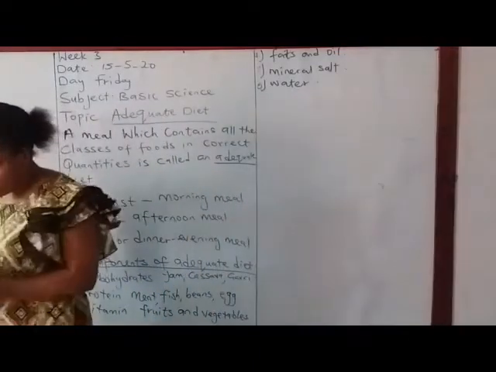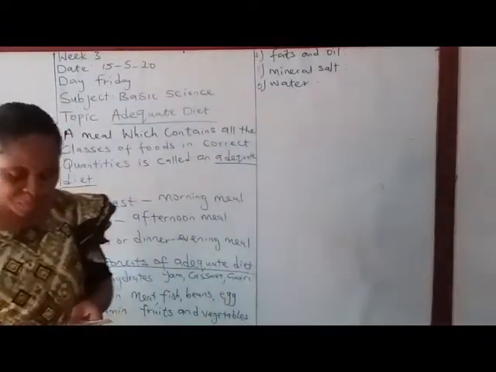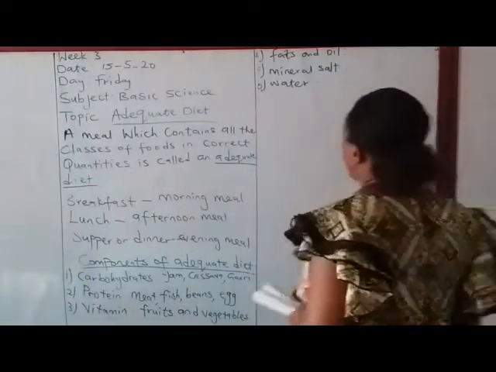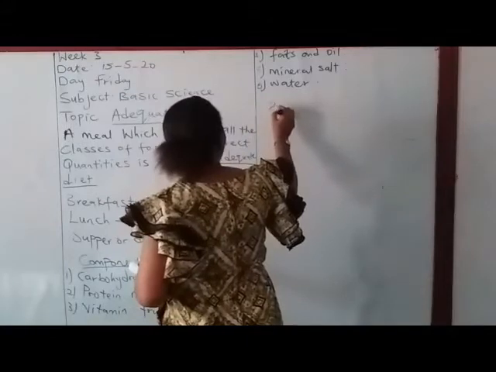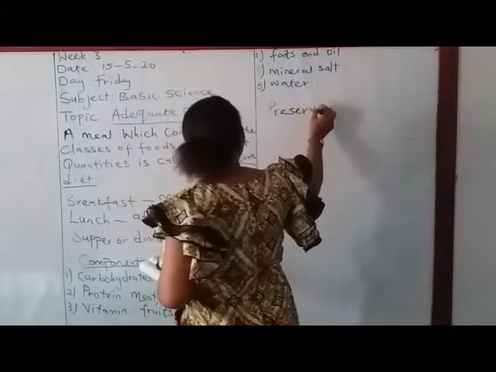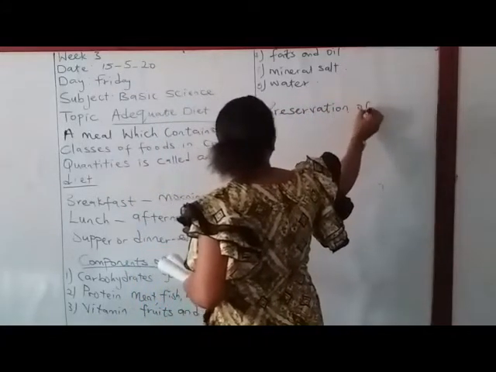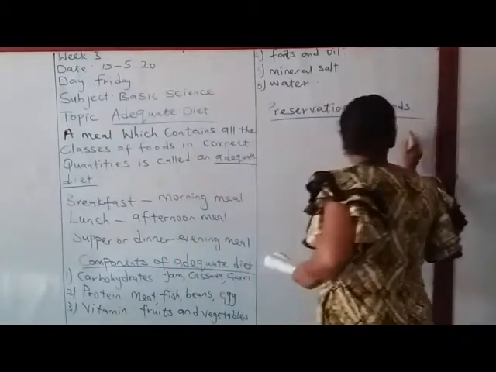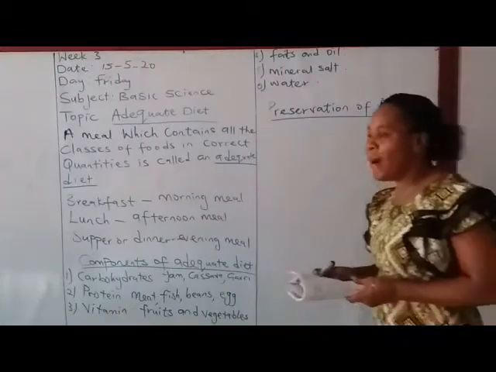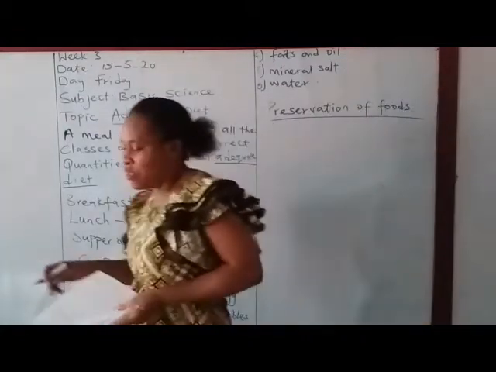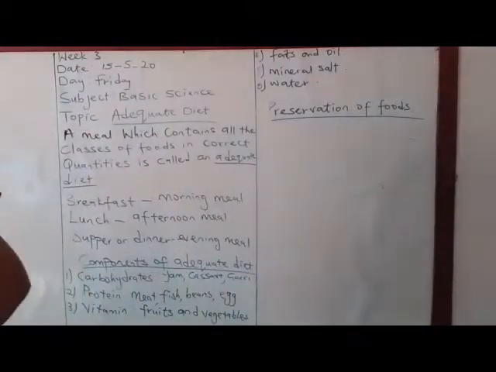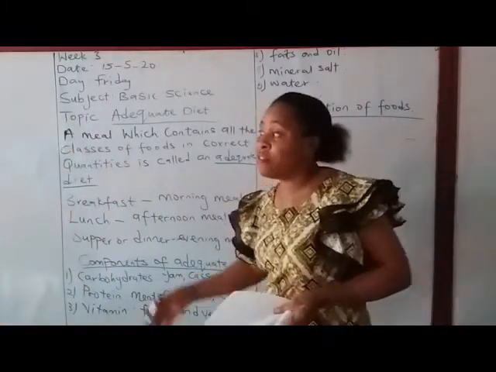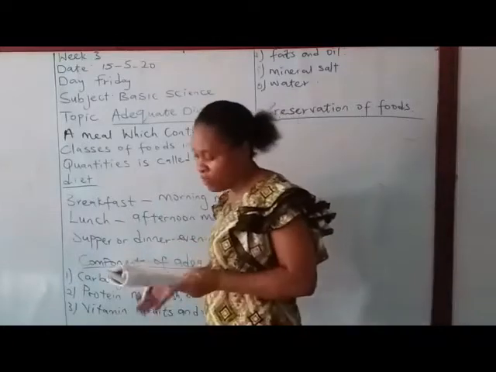So the next thing we look at is preservation of food. That is our next subhead. How can we preserve our food? Go to the market, you buy meat, you buy fish, and just come and dump it in your kitchen. What will happen? Before you wake up the next day, it has gotten spoiled. Bacteria already acted on it and you won't be able to eat it again.